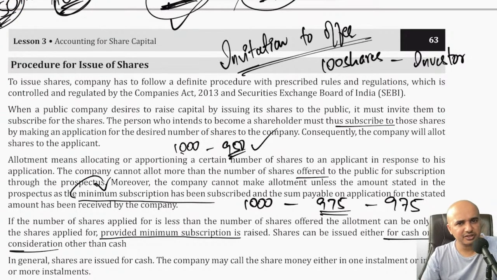Procedure for issue of shares. Again, how will anyone know about your company? Of course, one of the most important aspects of a company is you can raise money by issuing shares. But how will you let people know that you actually need money? Of course, you will advertise. That advertisement, in case of a company, can be considered as a prospectus, wherein you will mention the things you are planning to do with the money which you may raise. So that is one thing which you will do with respect to issue of shares.